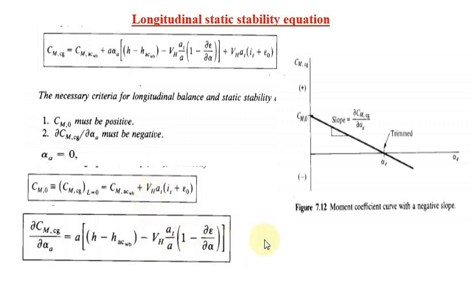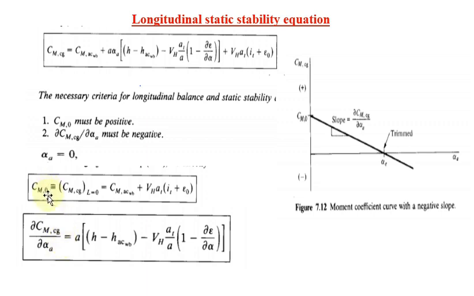In these cases you have to remember the VH value. The VH value is the most important parameter to make CM0 positive, and similarly the value of h, the distance of the CG, is also important. These two parameters, the VH value and the h value, are the most important parameters to obtain CM0 positive and slope negative.